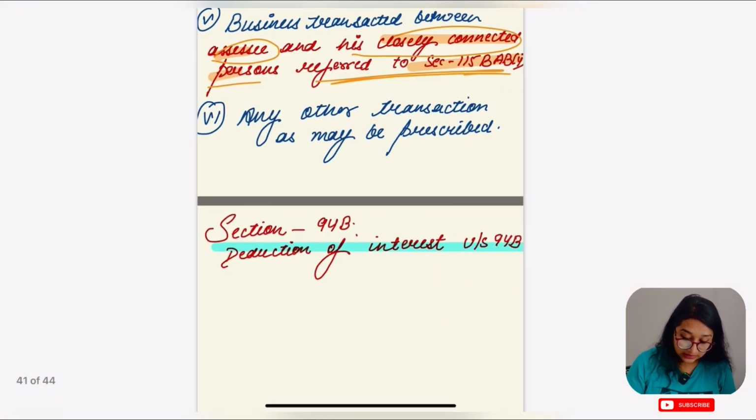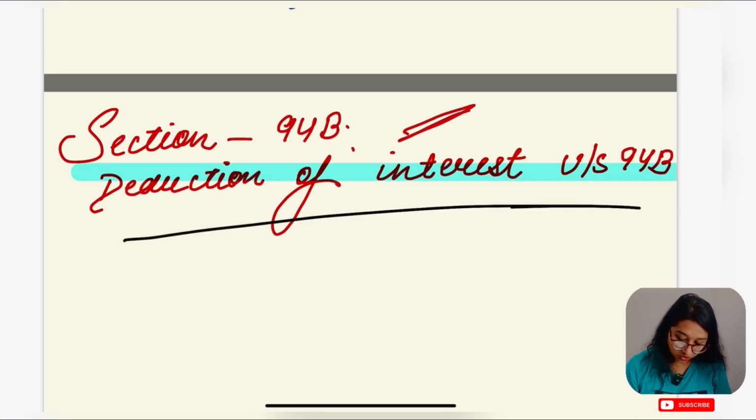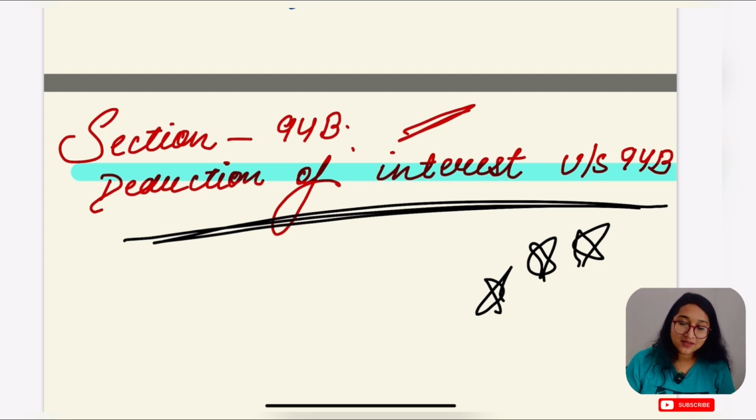And I'll tell you that tomorrow's topic is deduction of interest under section 94B. This is a very important topic, and I have seen that most of the time the previous year question papers have questions from this particular topic. So we'll go first of all for the theory part. Later on we'll solve at least one question so that we can get a clearer version of what the theory part is saying.